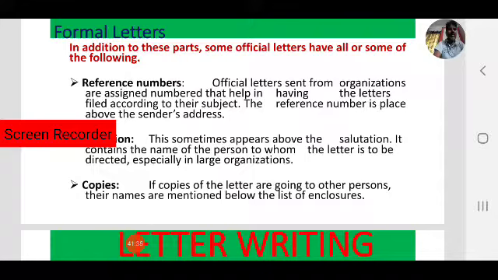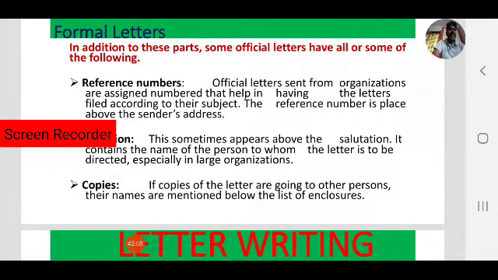For example, you have to write reference numbers sometimes, especially in official letters. Official letters sent from organizations or departments are assigned numbers that help in filing the letters according to their subject.